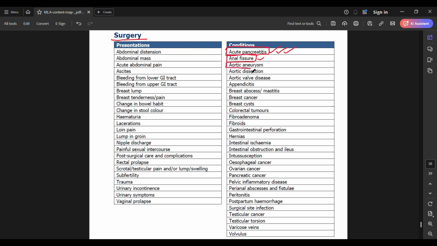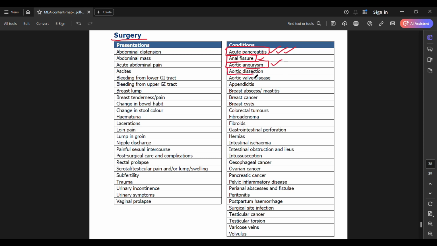Next, you have aortic aneurysm. We've discussed this before, but know how to examine an aortic aneurysm, how to pick it up on an abdominal exam. You could get a ruptured aortic aneurysm in the case of an emergency scenario. Do this well. This is, I would say, more of a new topic, more of a new station, more of a new MCQ. So do this well. A pulsating mass in your abdomen is usually how this shows up.